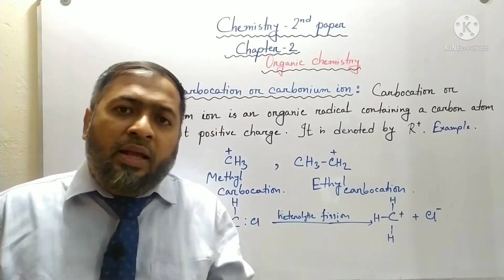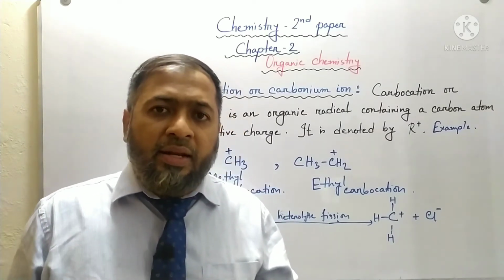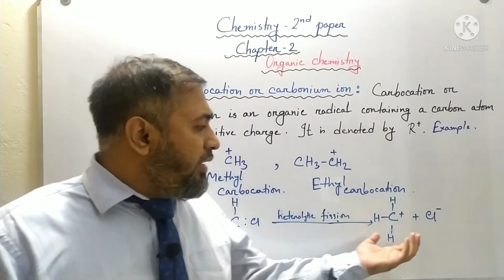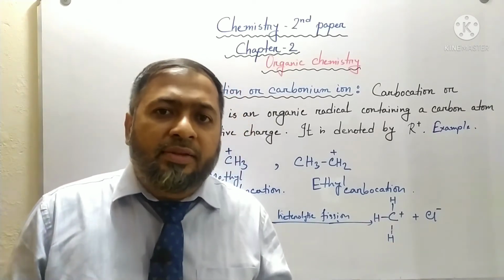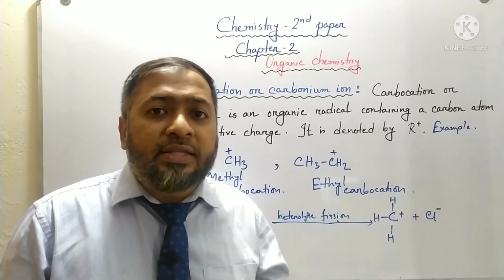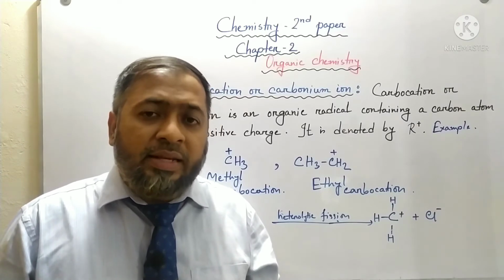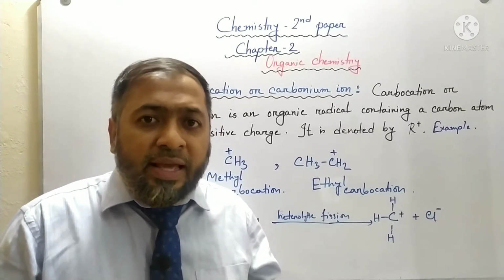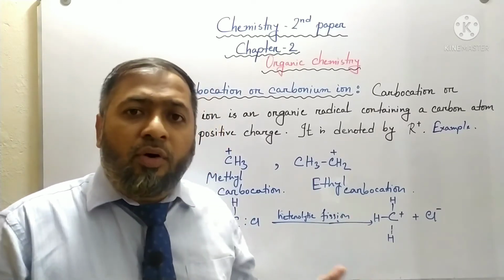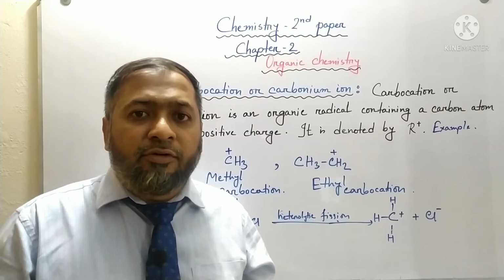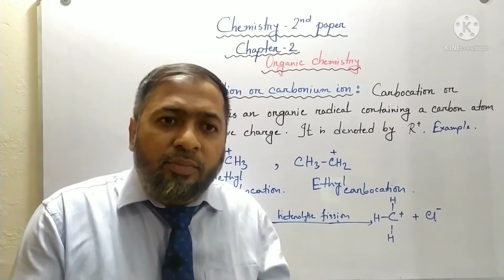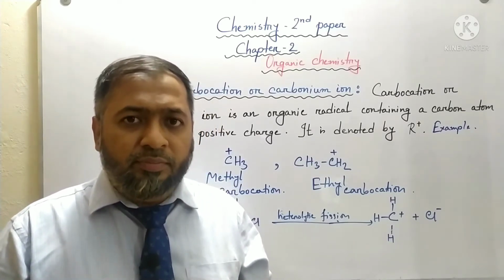Now students, how they form and their stability. The carbocation is actually very unstable because in a carbocation, carbon has 6 electrons in its outermost principal energy shell and it has a tendency to achieve 8 electrons. Therefore it tries to join with an atom or radical which has a pair of electrons. So in that case it connects with another atom and forms a new chemical bond.